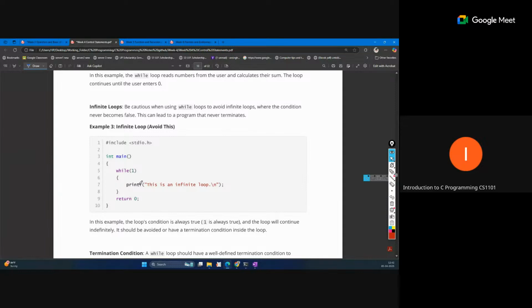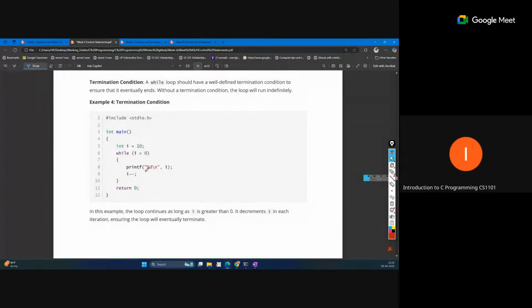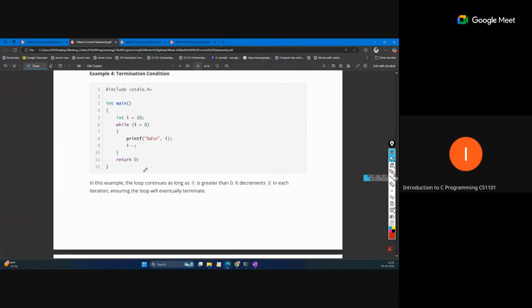Sometimes, suppose you have written while (1), and 1 means true. This while condition will always be true, and this loop will run an infinite number of times. So sometimes this type of condition may be there.